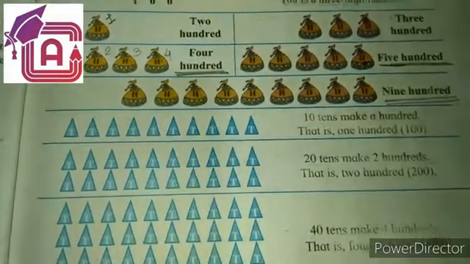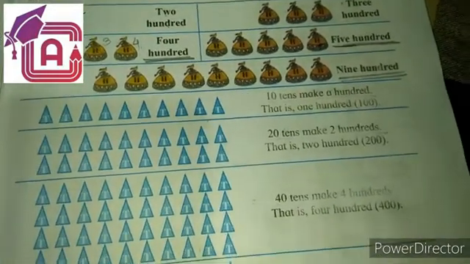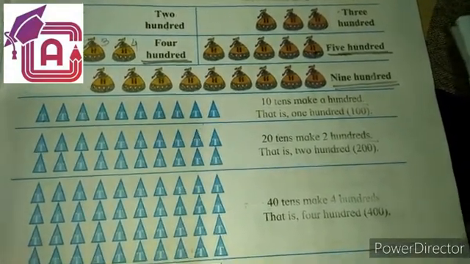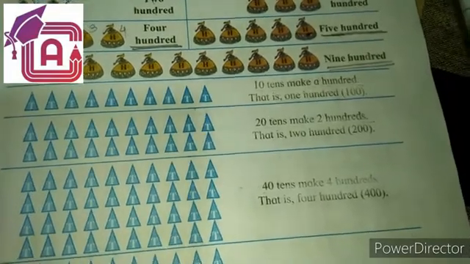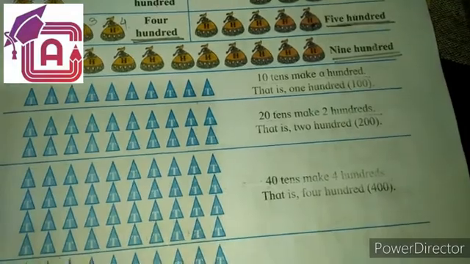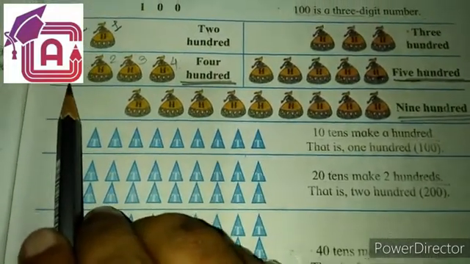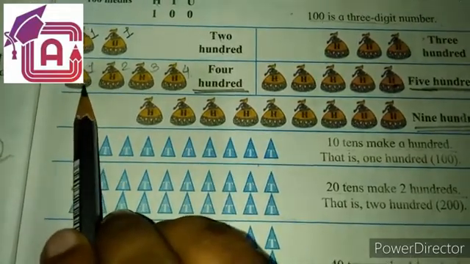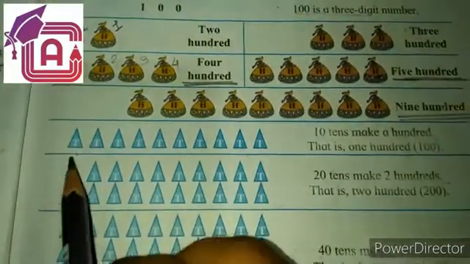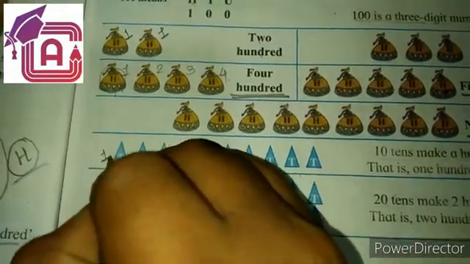This is a bag of 100. If I have only 10 rupees, only a 10 rupees note, then how do we make it? Yes, here a triangle shape is used for a 10 bag. Here a bunch of 100 beads is shown with the help of a purse, so one bag is equal to 100. Just like that, this one triangle is equal to 10.